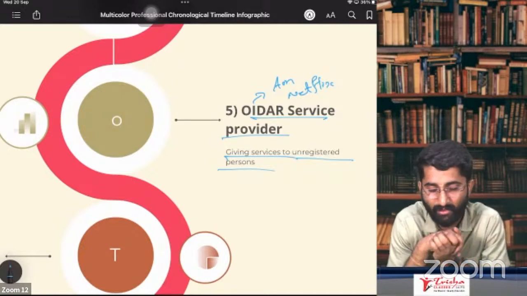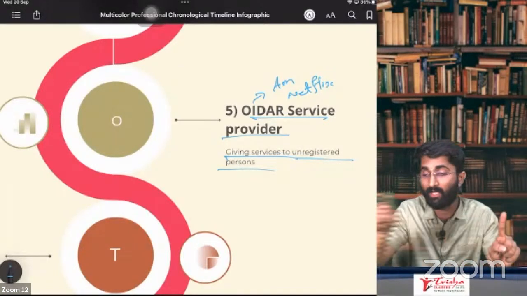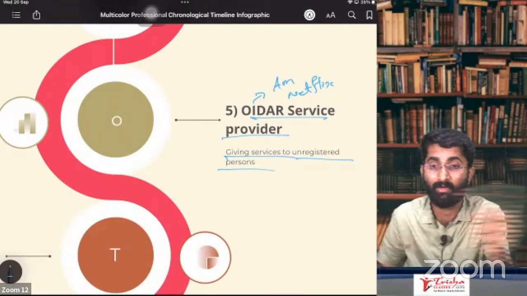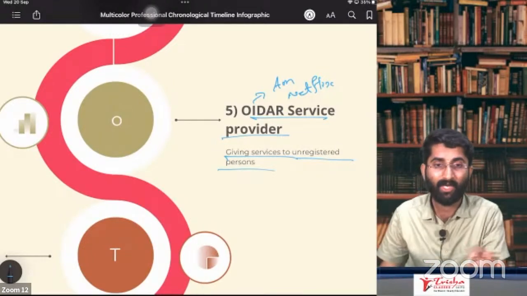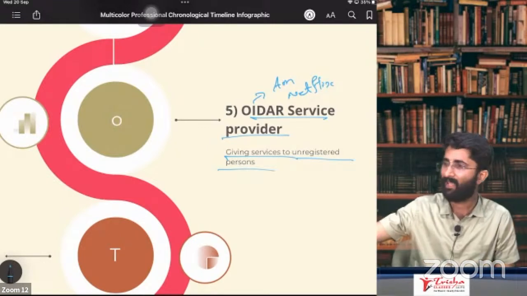What did the government say now? OIDAR, you can do business here. If you are selling to an unregistered person, then you have to take the registration and pay the GST. If you are selling to a registered person, don't worry, we will catch the registered person. They have to pay under RCM.